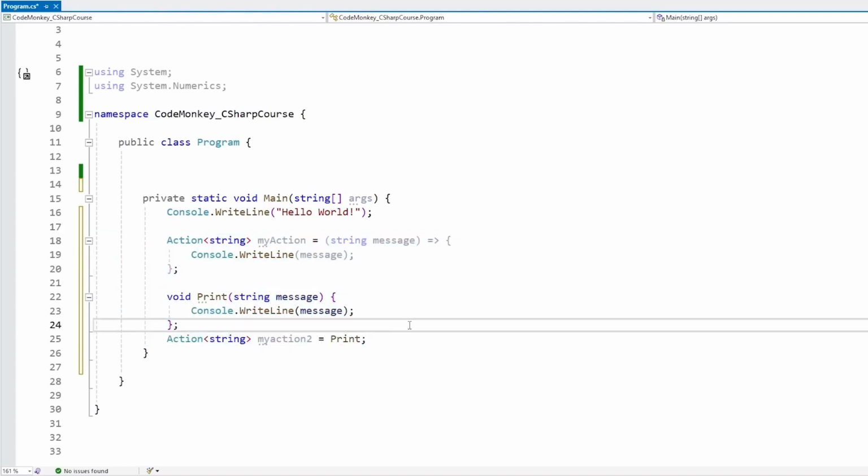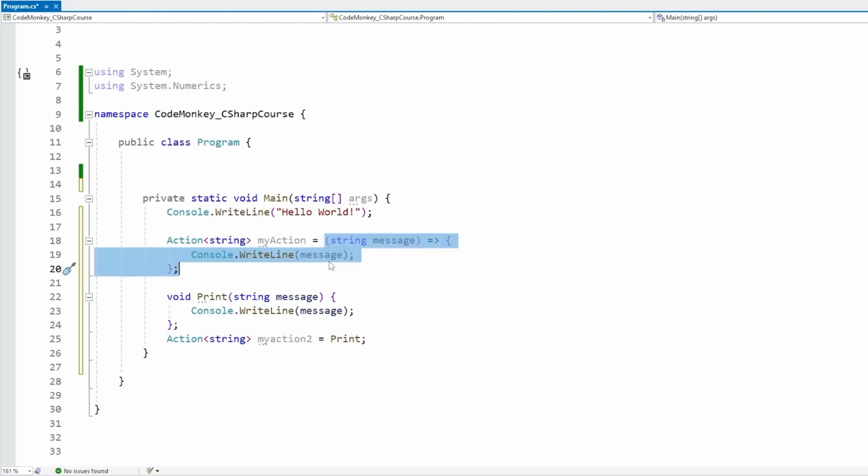Now let's see the differences, and first is really just the syntax. You can see how the lambda over here, this one does not have a name by default. The only way to reference this lambda expression is by going through the actual delegate that stores it, whereas the local function over here, this one has a proper name. You don't need to assign this to any kind of delegate field in order to be able to actually use it.